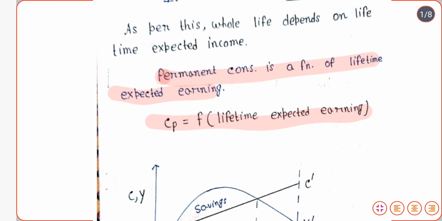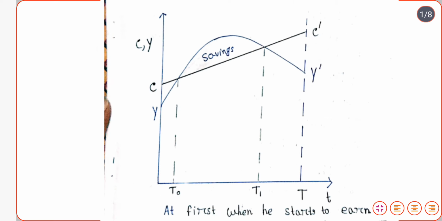Now we will see it as a graphical representation. In this graph, we have taken t, or time, on the x-axis, and consumption and income on the y-axis. C dash is the consumption curve and Y dash is the income curve. When we are starting our life period, the income is less than consumption.